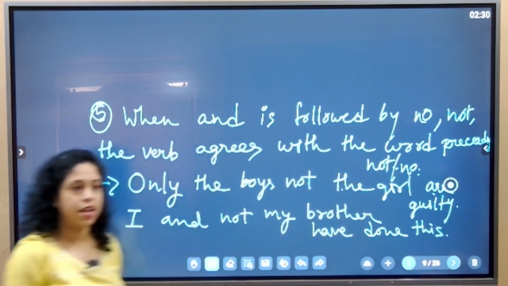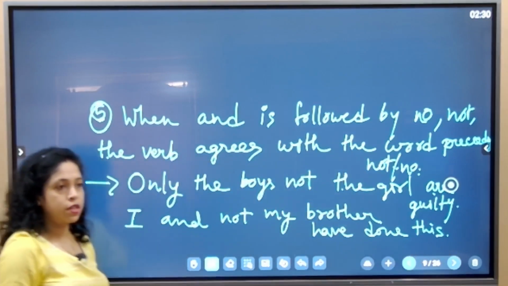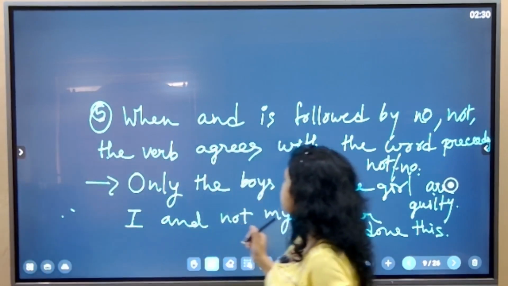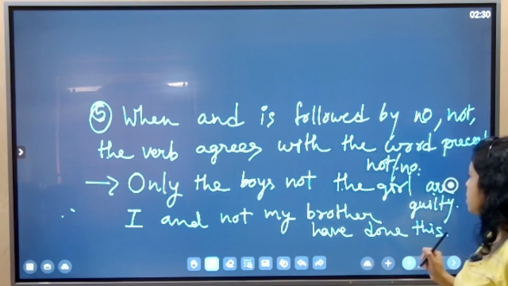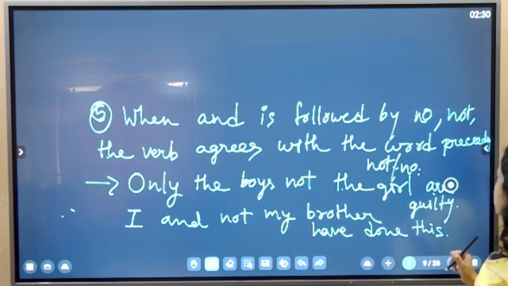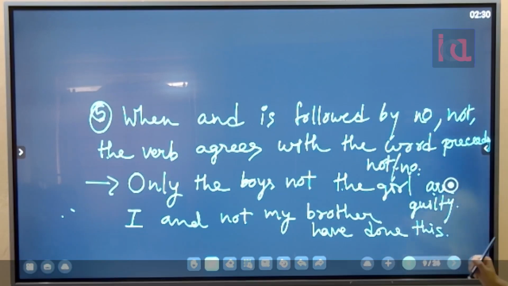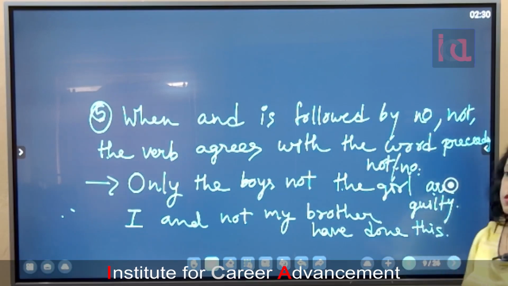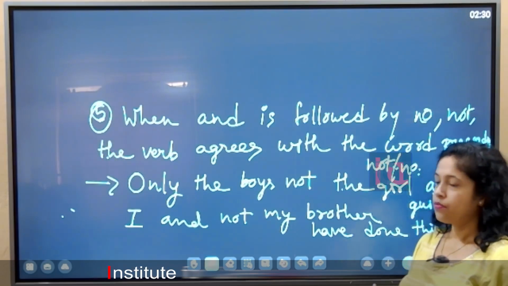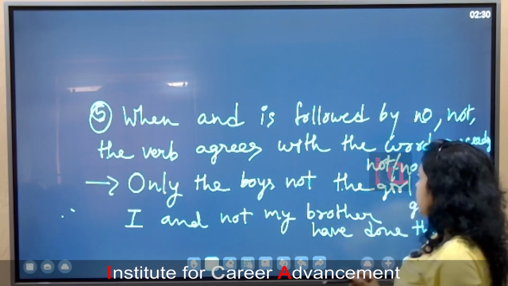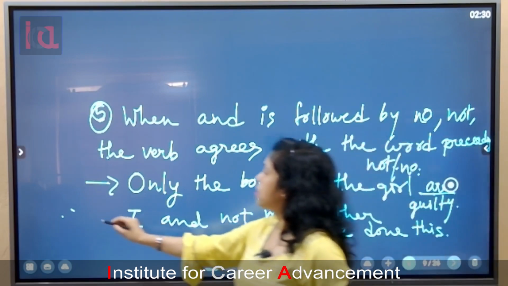First of all, let us find out which are the verbs in these sentences. Where are the verbs? Here, are, in the second sentence.